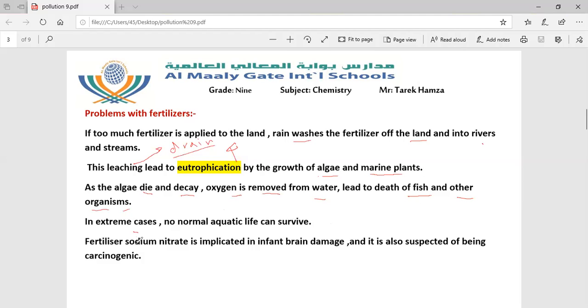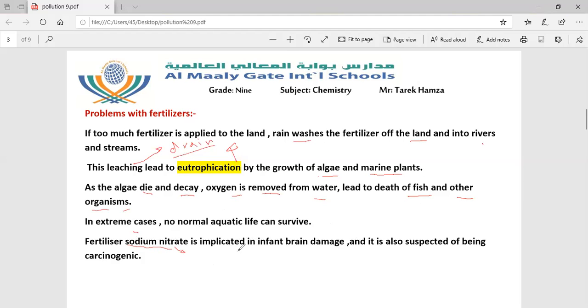Sodium nitrate is a type of fertilizer implicated in infant brain damage, and it is also suspected of being carcinogenic.